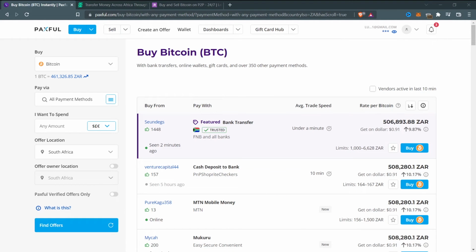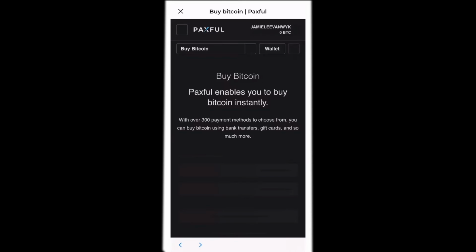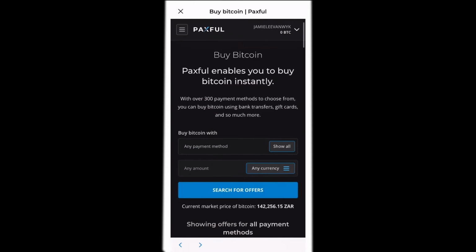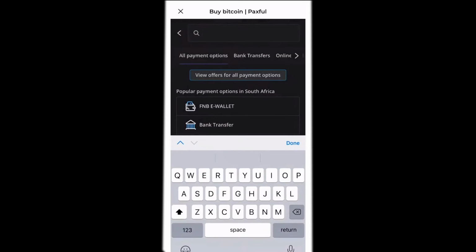So right now, let's say I want to buy Bitcoin in South Africa, and I'm just gonna go ahead and show you how exactly it's done if you want to buy Bitcoin within your own country. So I'm just gonna go ahead and use my phone right now because I've already downloaded the Paxful app. So right now I'm on my phone, so I'm just gonna go ahead and put my password right there. Then after that, you're gonna see a dashboard like this, so I'm just gonna go ahead and click buy. Then right there it's asking me to put a payment method, so I'm just gonna go ahead and click bank transfer.